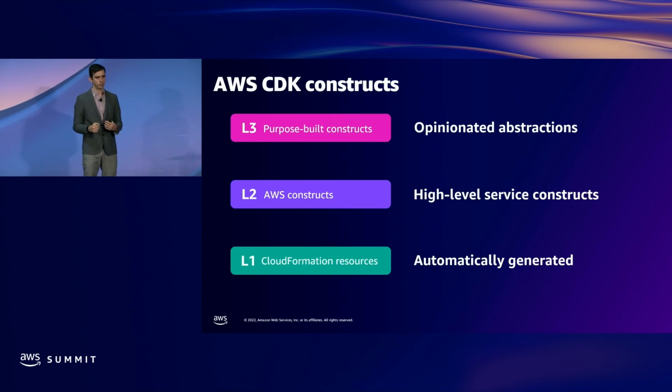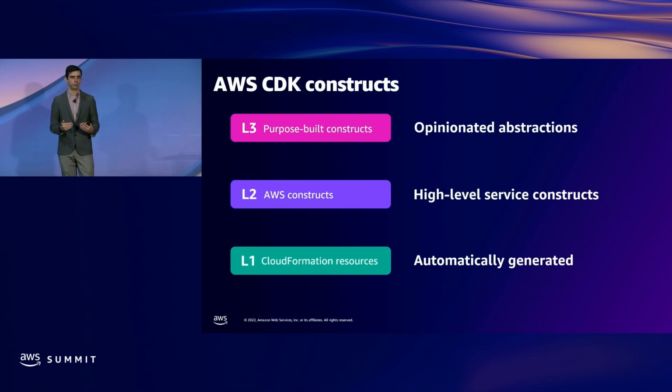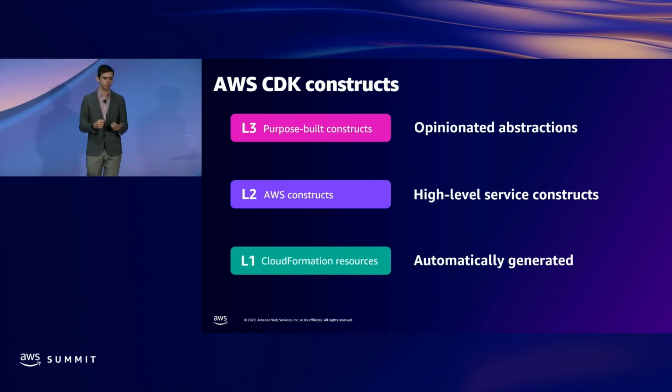About once a week, the CDK team goes through and ingests that resource specification and auto-generates these level 1 constructs. What this means is that anything you can do in CloudFormation is accessible to you in the Cloud Developer Kit. So you don't have to wait for some update process to happen.